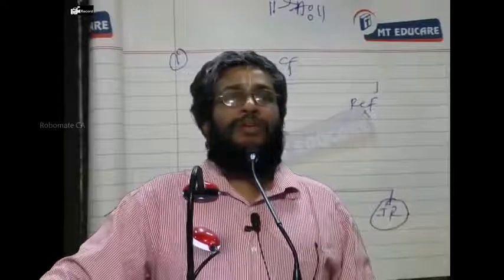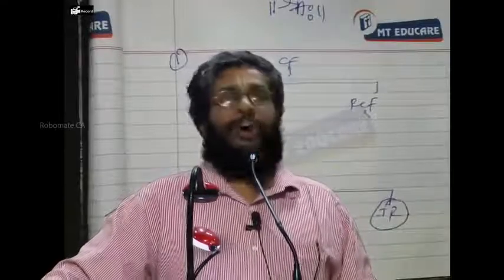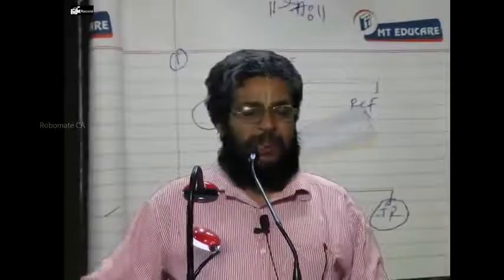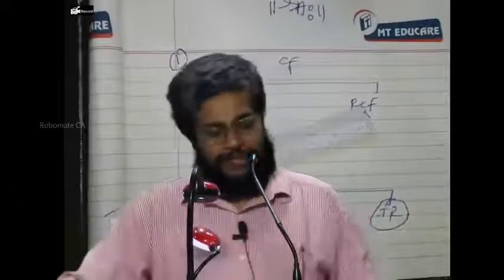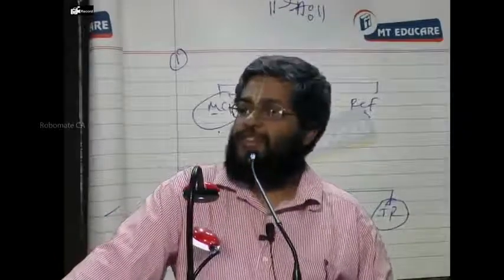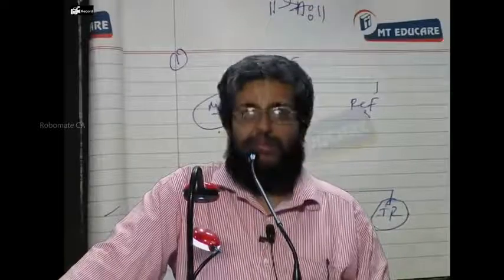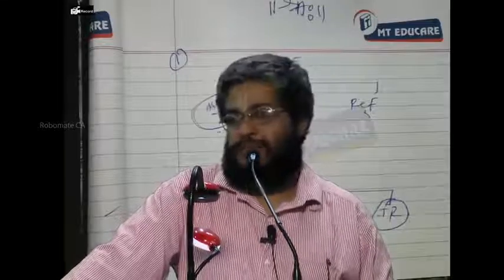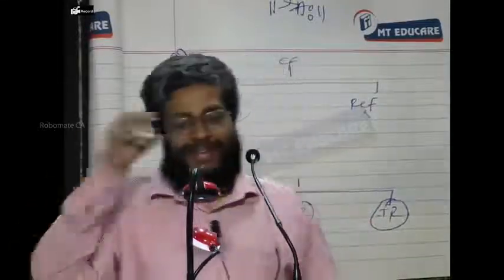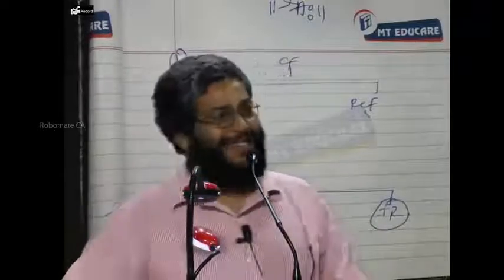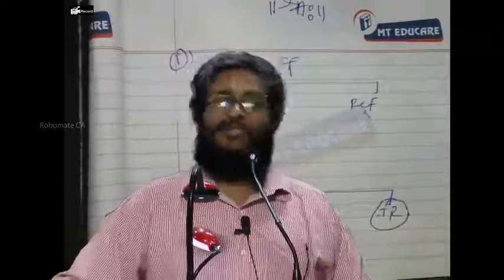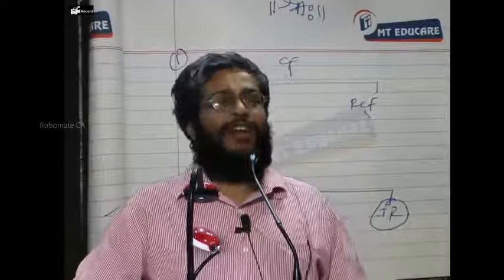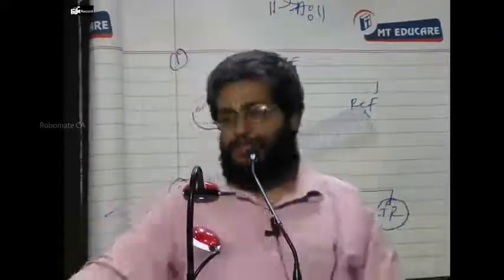Money rate, put a down and write, compensates for. Please fill in the blanks. What and what? Inflation and risk. Money rate compensates for inflation and risk. Real rate compensates for risk. No need anything. Inflation, you know, it is going to be for what? Inflation. Leave it. Everybody following or not? Next.